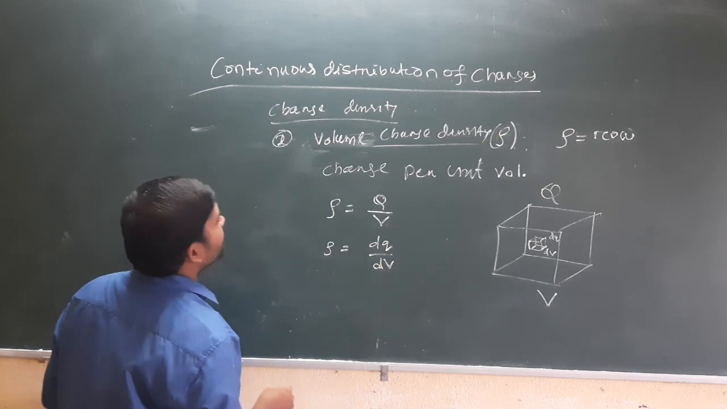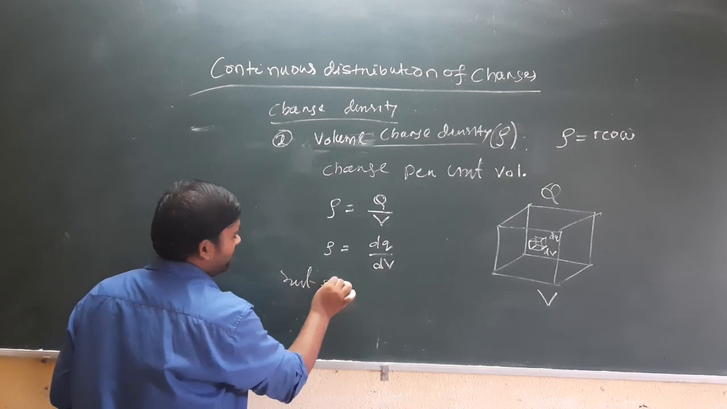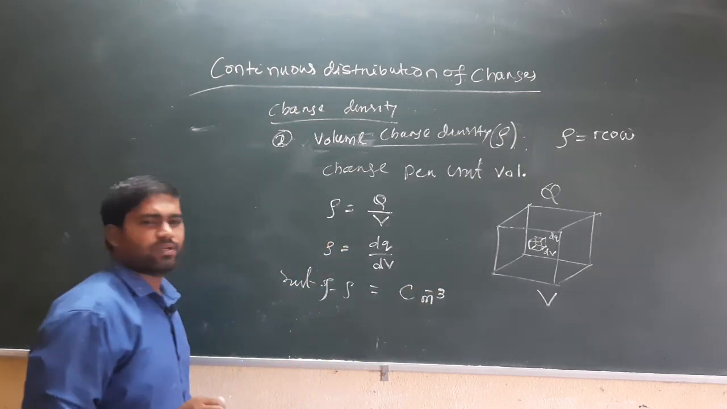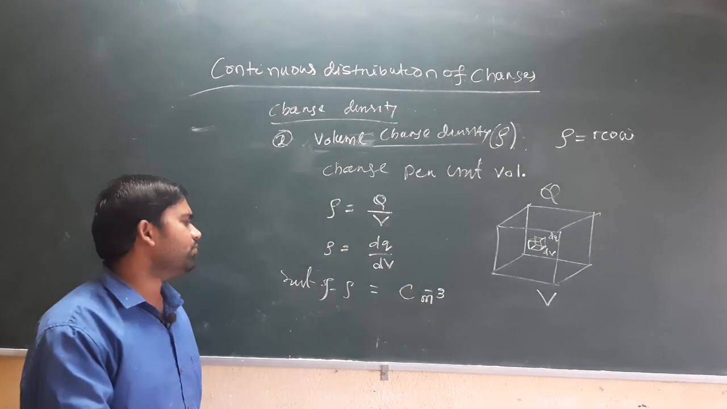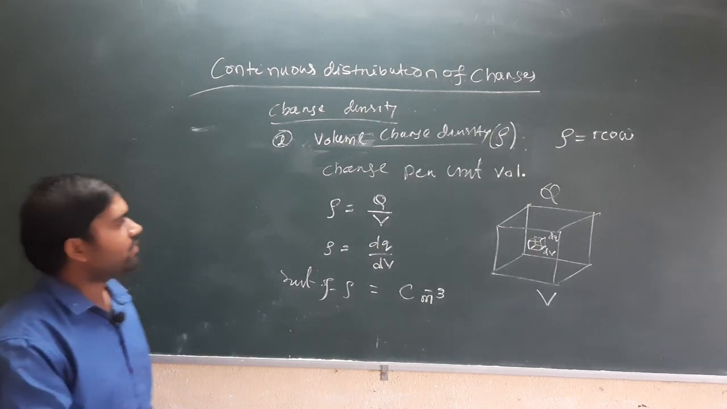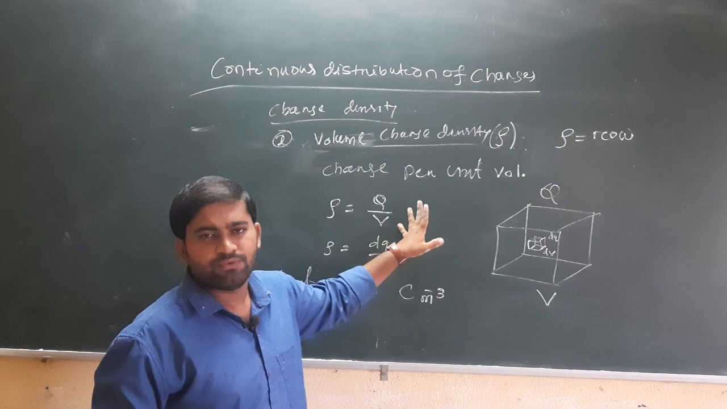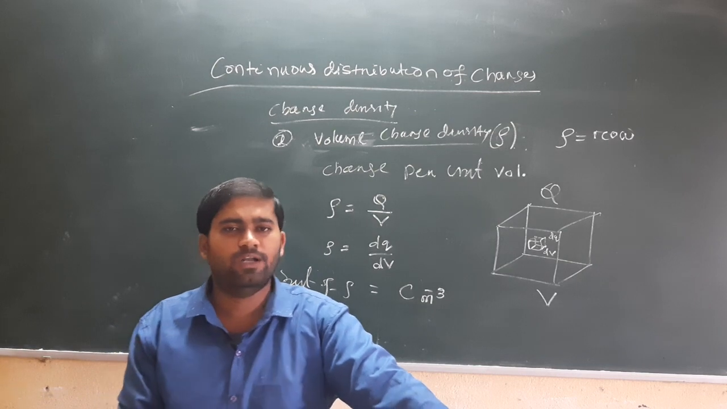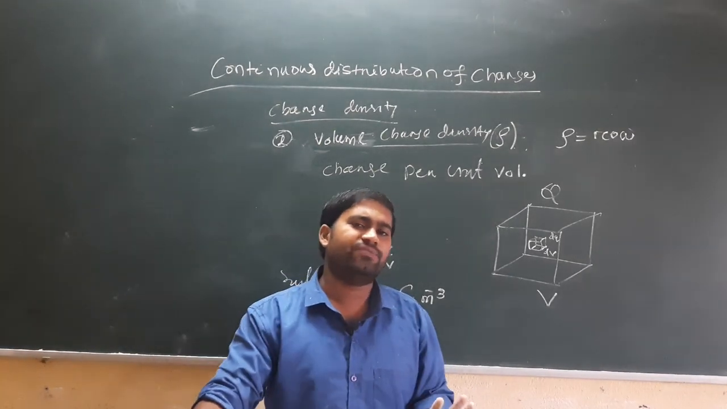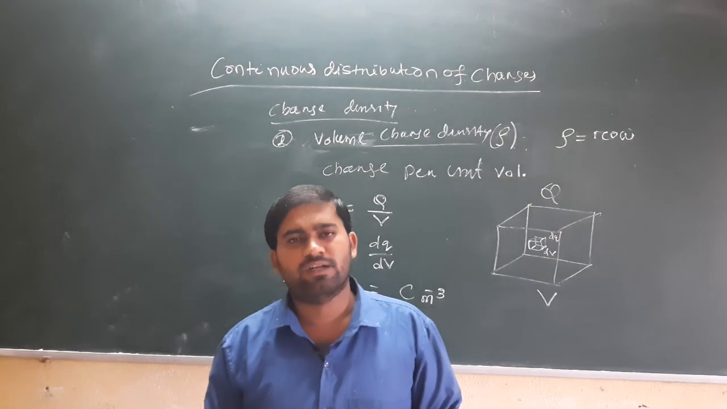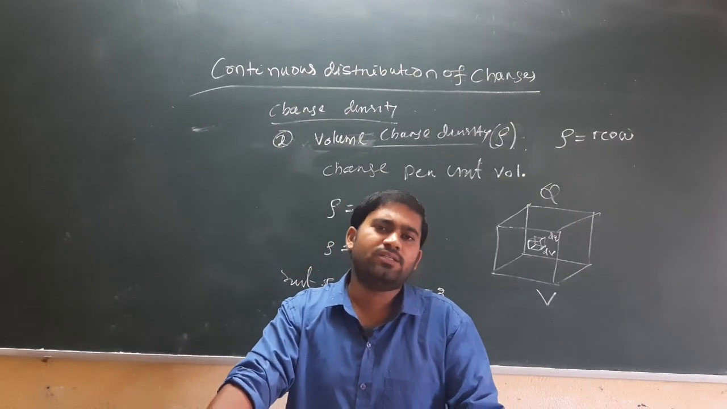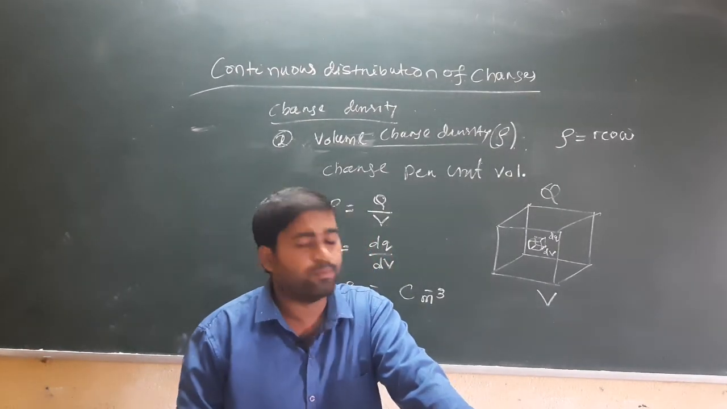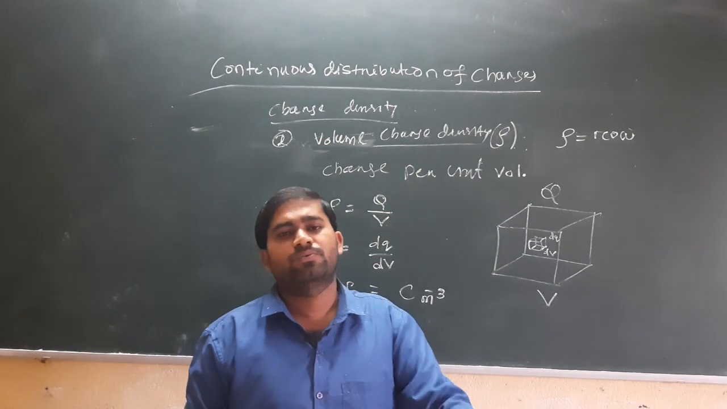What is the unit of volume charge density? The unit of rho equals coulomb meter to the power minus 3. So volume charge density is the charge per unit volume, and this can be considered when we consider a distribution of charge over an entire volume. So there are three different charge densities. One is linear charge density lambda, that is charge per unit length. Another is the surface charge density sigma, that is charge per unit area. And third is the volume charge density, that is charge per unit volume.